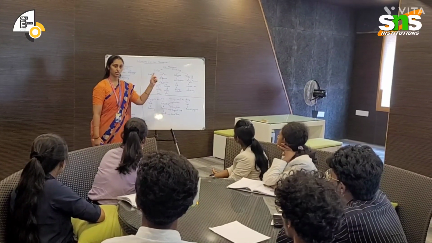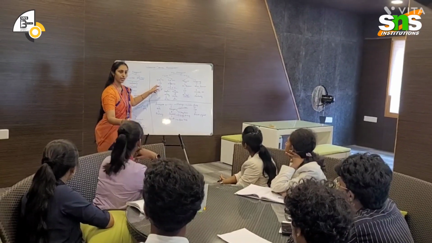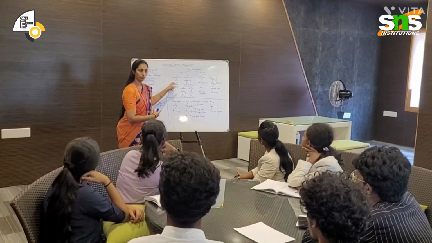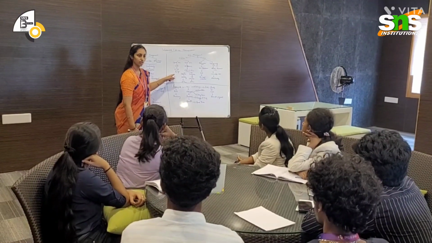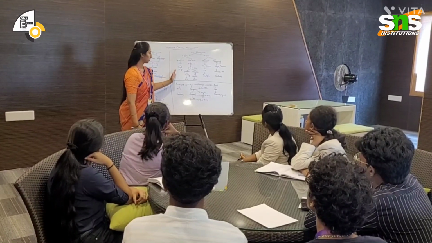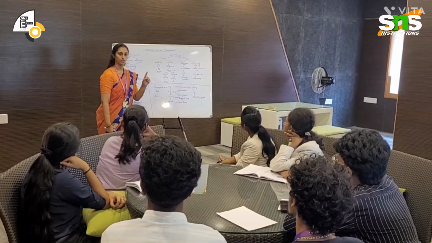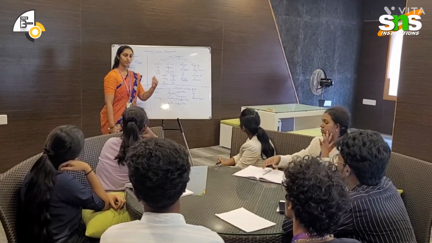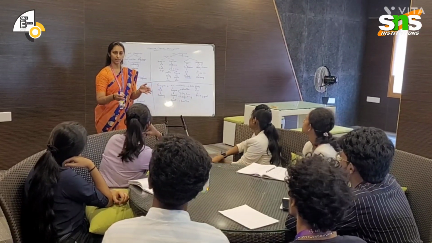Gross is your entire current assets; all the components under current assets we call gross working capital, which can be easily converted into cash within 1 year. Coming to net working capital, it is the difference between CA and CL, current assets and current liabilities.